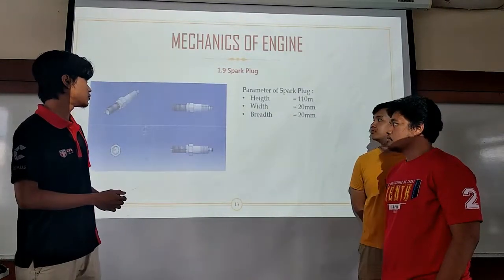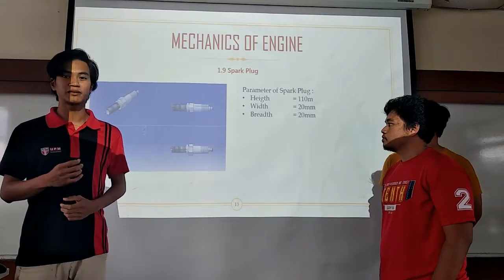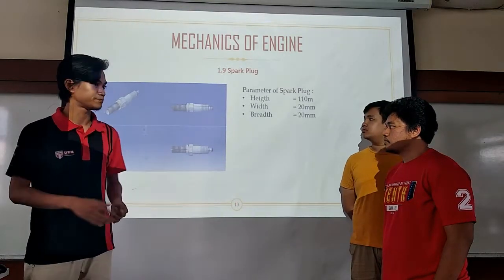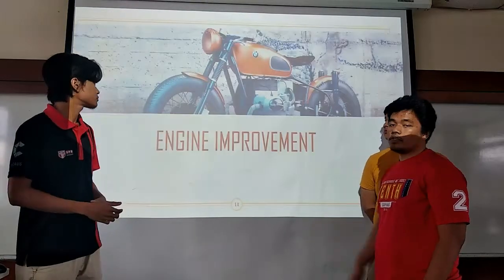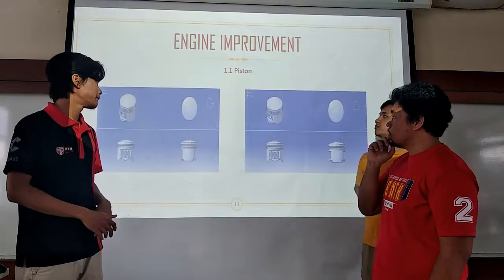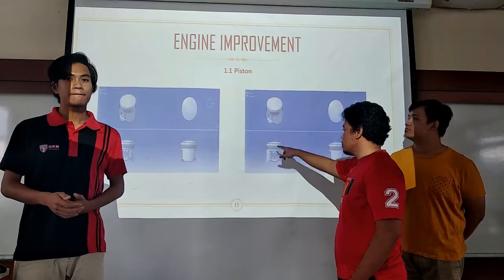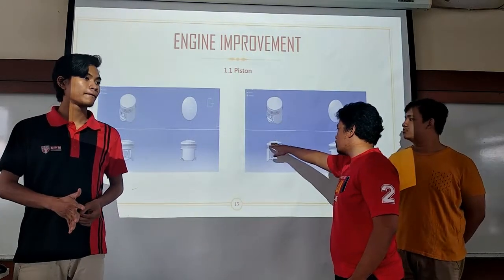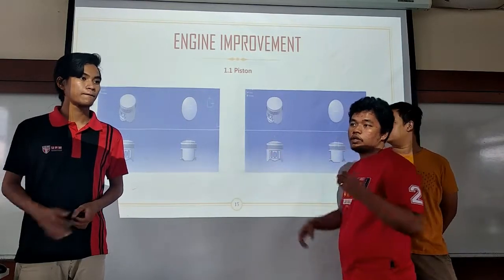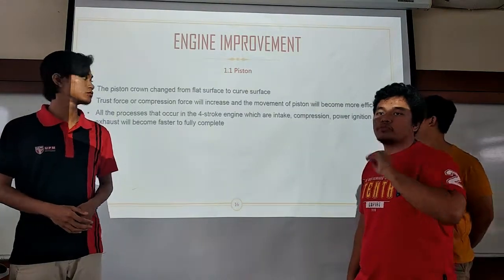This is the spark plug, which produces the ignition of the combustion that happens at the piston. These are the parameters of the spark plug. Then we continue with the improvements we have made to the design of the parts. The first improvement is the piston. In the normal piston the top part is flat, but in the improvement we make it curved, so it will increase the efficiency when it pushes the fuel to the spark plug.